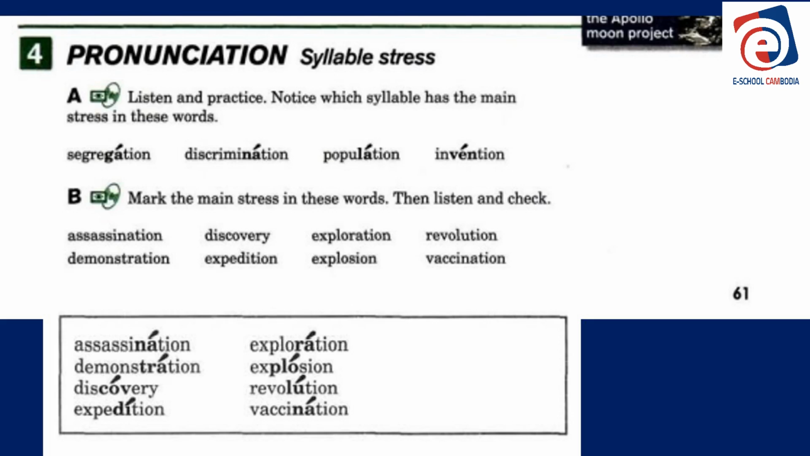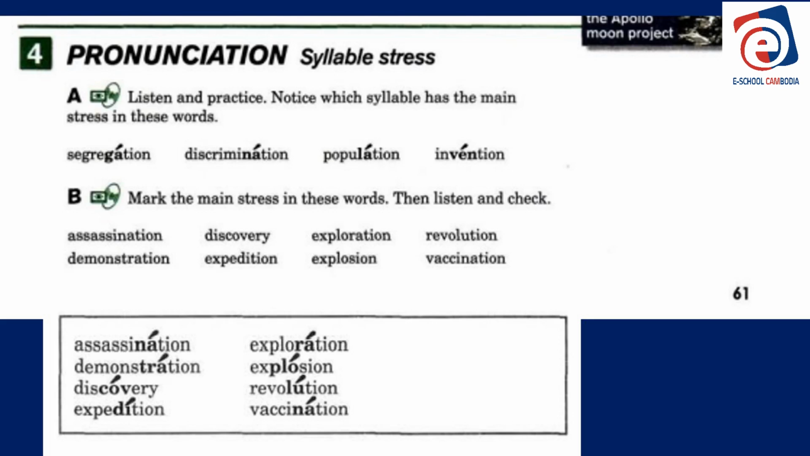Discrimination. Discrimination is when you choose to separate. You like the white people more than you like the black people, or you like the black people more than you like the white people, or Asian people. It's when people do not have the same and equal rights. We discriminate is the verb. Discrimination is the noun. Population.